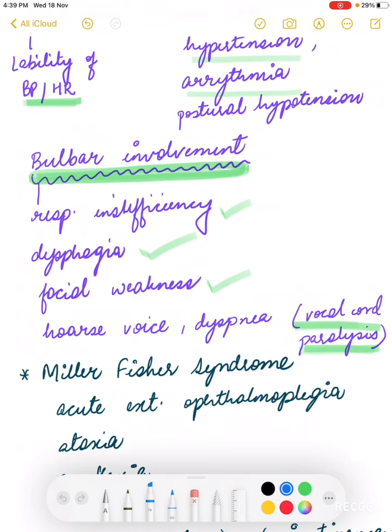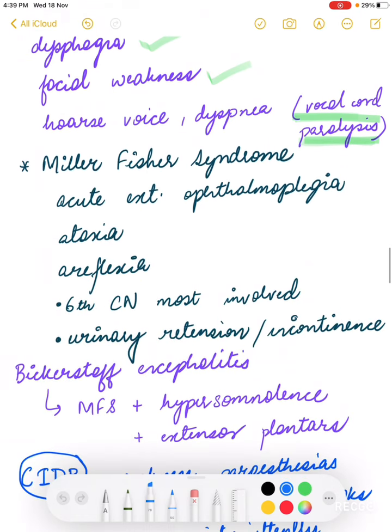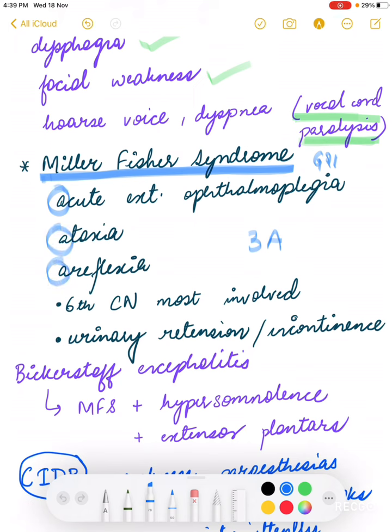Now, I have been talking about Miller-Fisher syndrome since the start. What is Miller-Fisher syndrome? Till now you must have remembered that it has GQ1b antibodies in it. Now, it is actually AAA, 3A. That is how I remember it. So, acute external ophthalmoplegia is seen in it, ataxia is seen, and areflexia is seen.